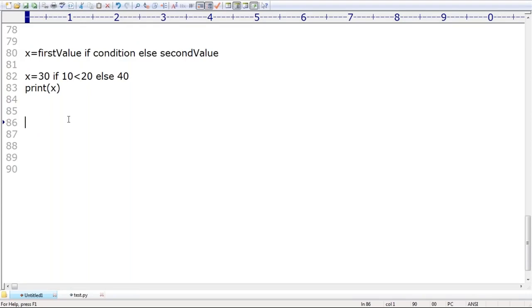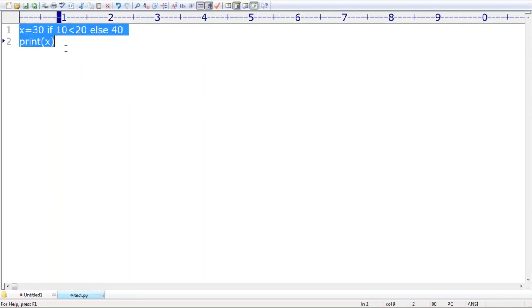Not required to give much more explanation. Now I'm taking a very simple example. Just have a look. A comma B is equal to 10 comma 20. X is equal to 30 if A is less than B, else 40 if A is greater than B. Just print X. Whatever I covered, it's the same thing.